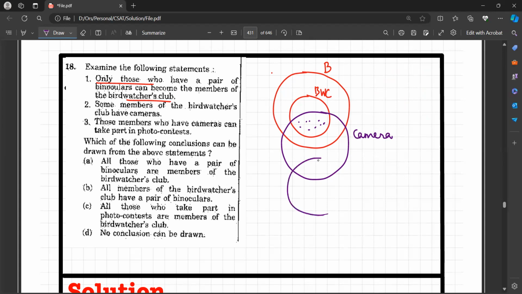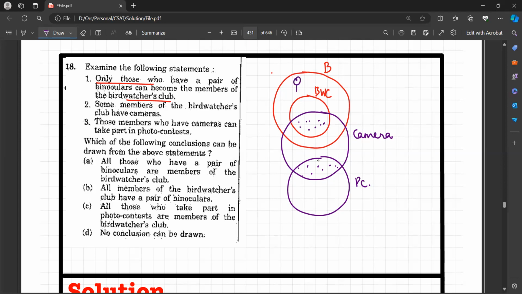Now there would be those members who have a camera and can take part in the photo contest. Got it? Because there can be someone who doesn't have a camera who can also take part in the photo contest. It hasn't said that all possessing a camera can take part in a photo contest. So we cannot assume from our end. Now, all those who have a pair of binoculars are members of the Bird Watchers Club.